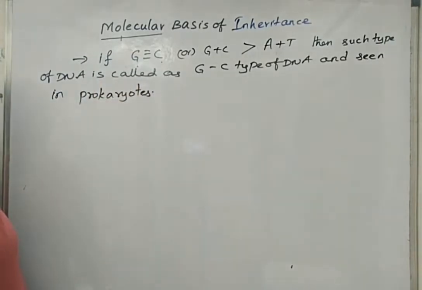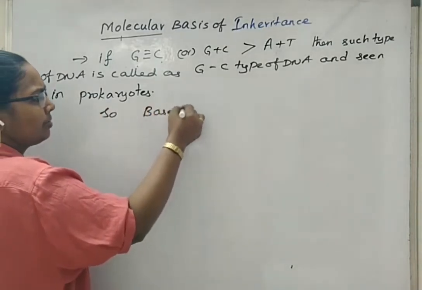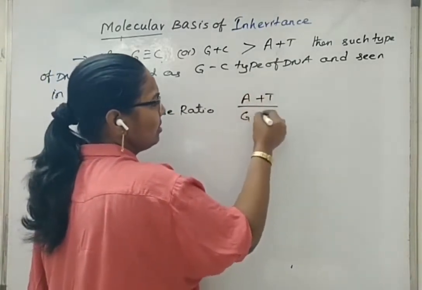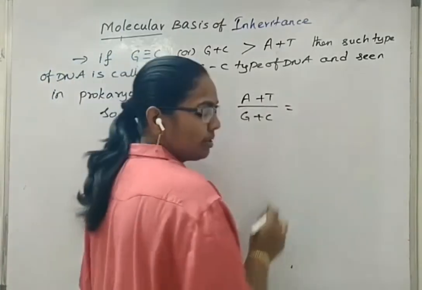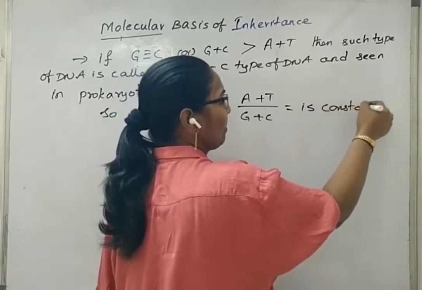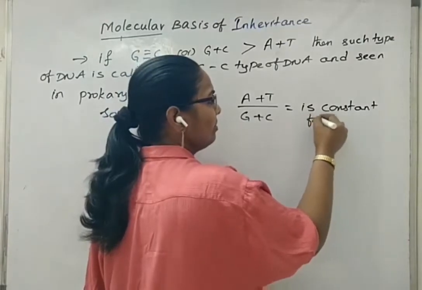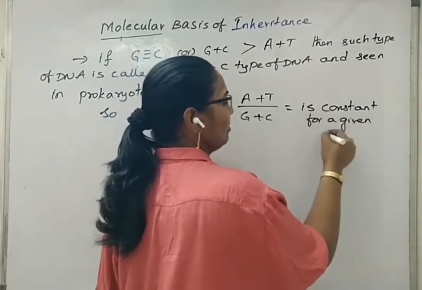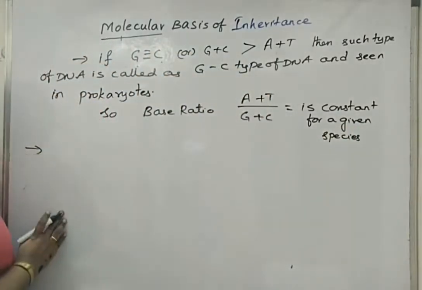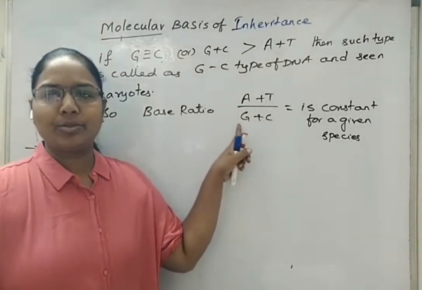So, the base ratio should be constant. How can we represent the base ratio? A plus T over G plus C is always constant for a given species, meaning it varies from species to species. The melting point of DNA depends upon the amount of guanine and cytosine.